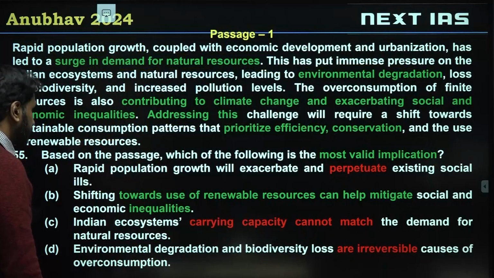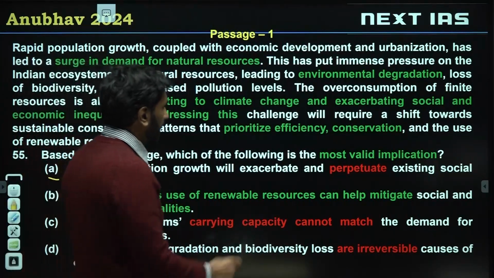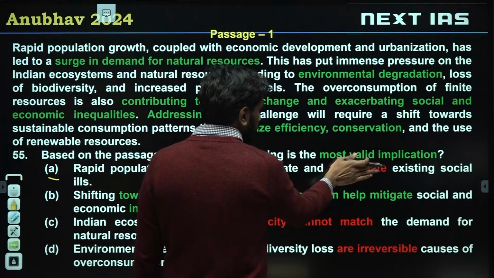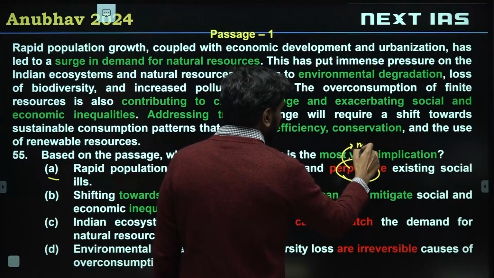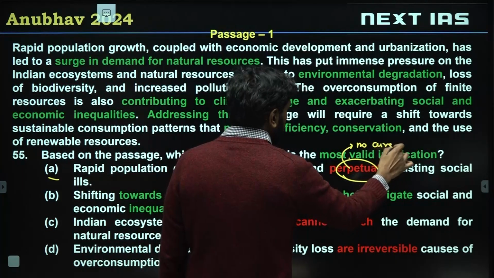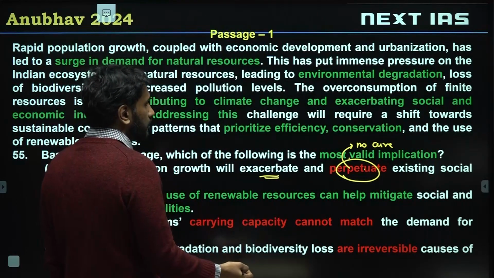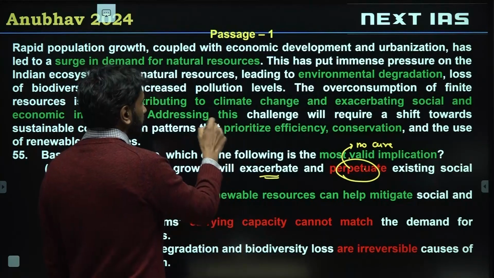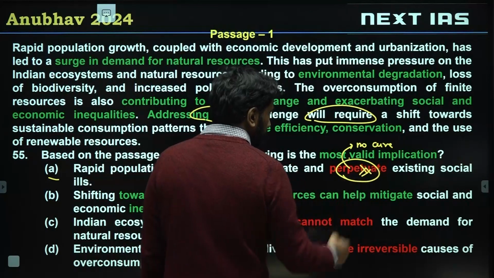All right. So, most valid implication. A: rapid population growth will exacerbate, will worsen, existing social ills. So possible, but perpetuate. Perpetuate means there is no cure. Some students have gone with A, so I am explaining this. Perpetuate is incorrect because the author is offering a cure. Addressing this will require XYZ. So cure to hai, perpetuate nahi keh sakte.